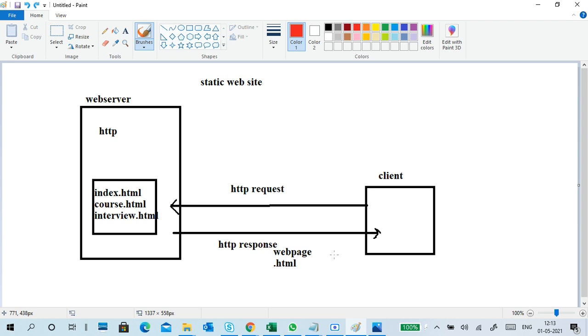The client requires an interview.html page, then it sends the interview.html page to the client.